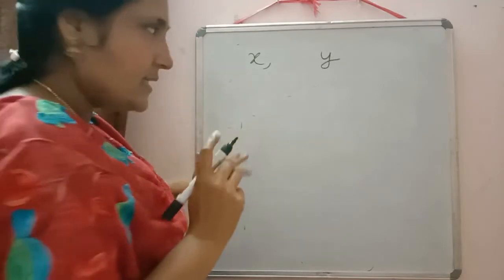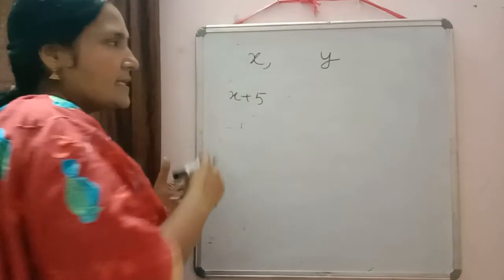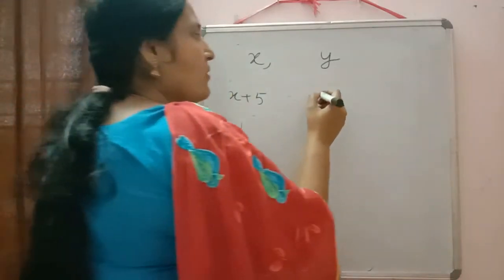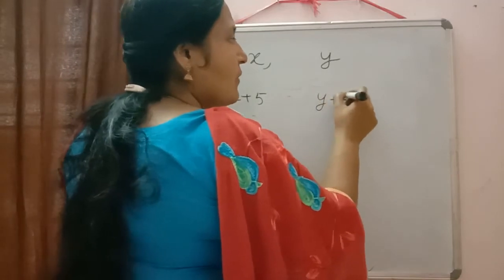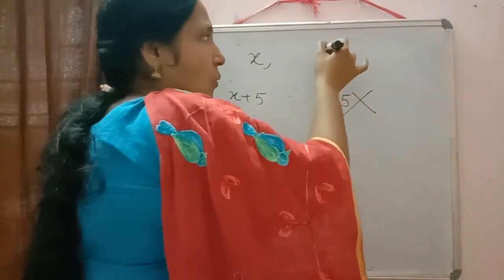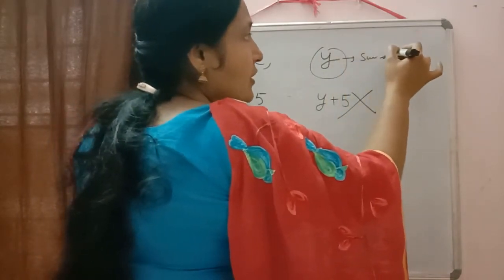Then the condition is given: after 5 years, automatically you will write father's age as x. But when you write children's age, what will you write? y plus 5, which will be wrong because y includes the sum of ages of 2 children.